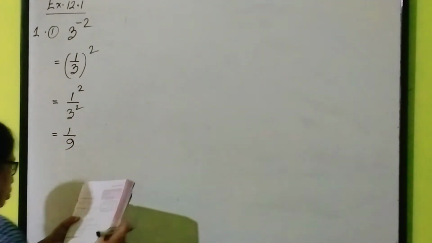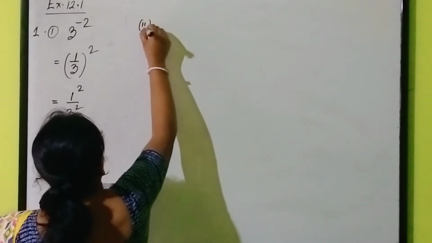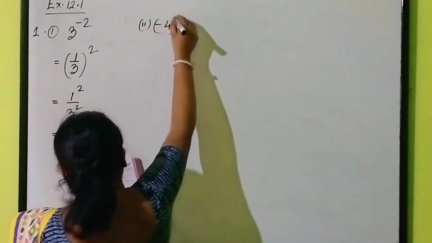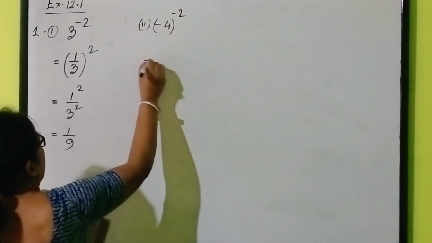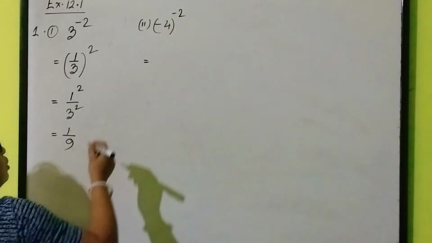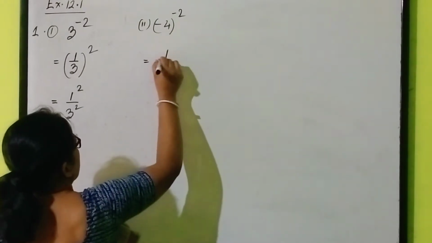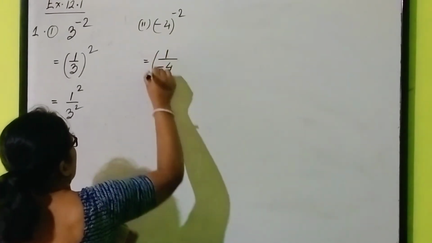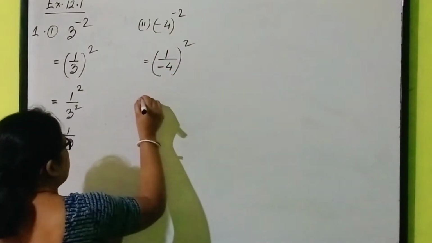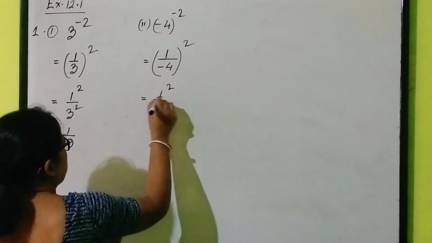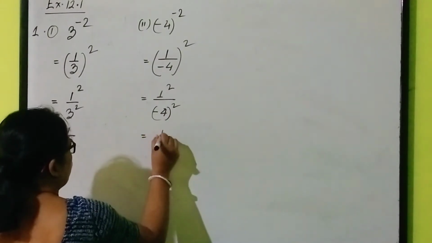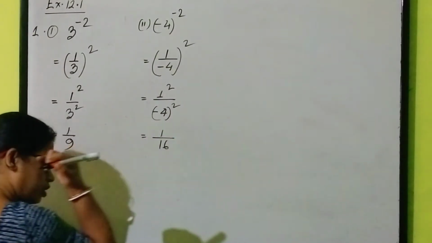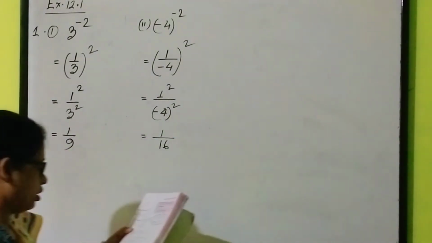Number 2 is minus 4 whole to the power minus 2. Again, now make it positive. How? Minus 4 reciprocal is 1 by minus 4, whole to the power 2. So, it is 1 square by minus 4 square. That means your answer is 1 by 16. Understood? Okay then. Next, number 3.